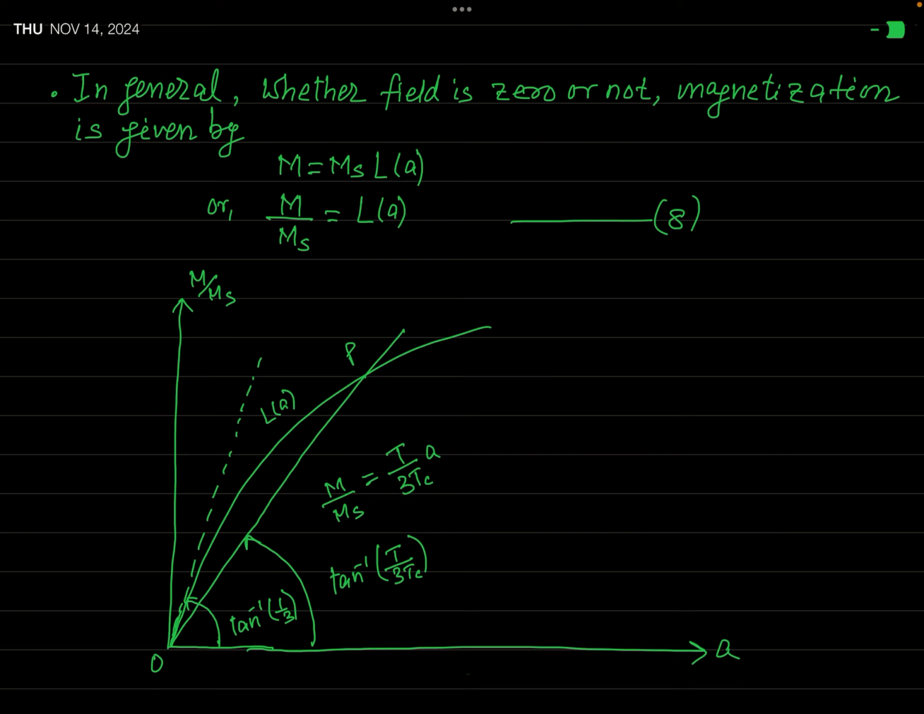Now let us see. M is equal to Ms times L of A in general. Here the symbol is M in the numerator, but don't think that this is a spontaneous magnetization. This is magnetization in general. I have not changed the symbol. But Ms is again the saturation magnetization. Okay, so M over Ms is equal to L of A.